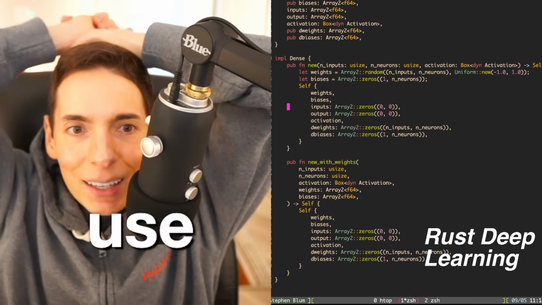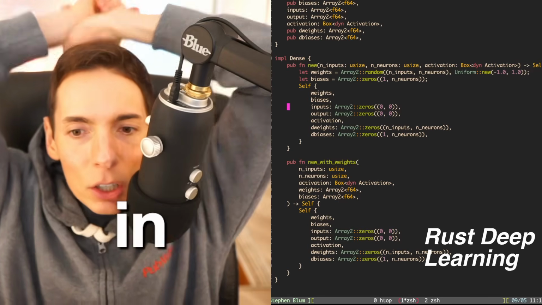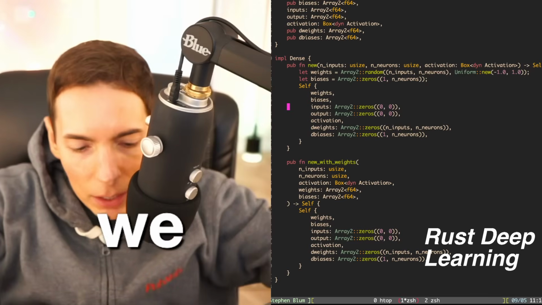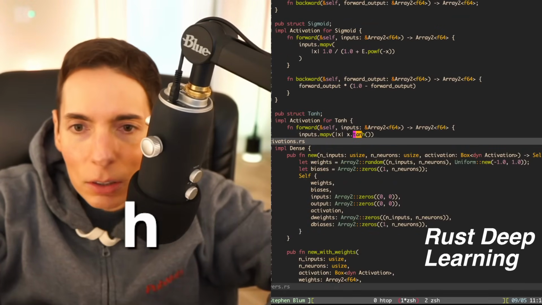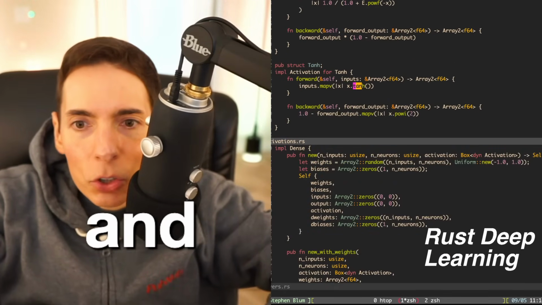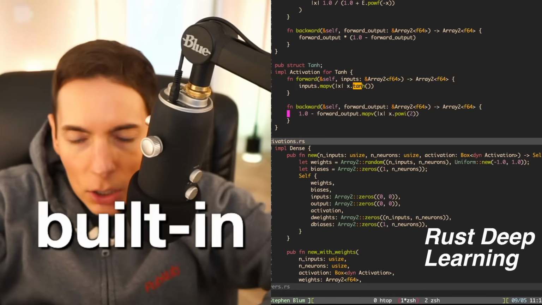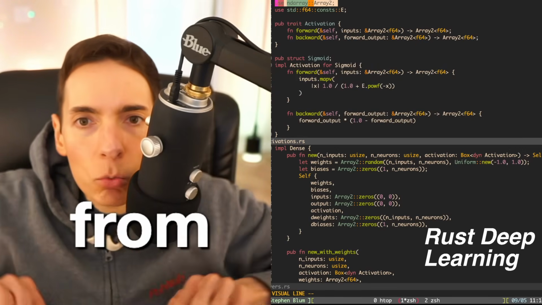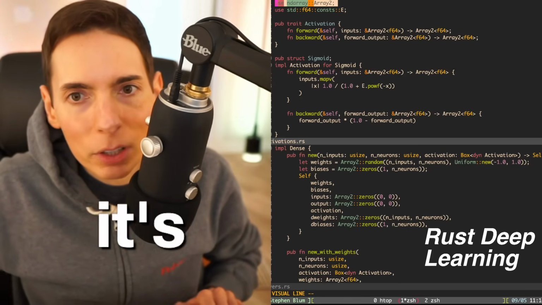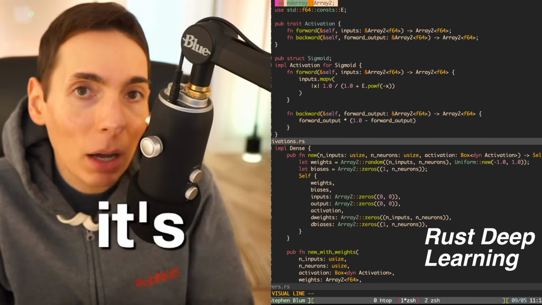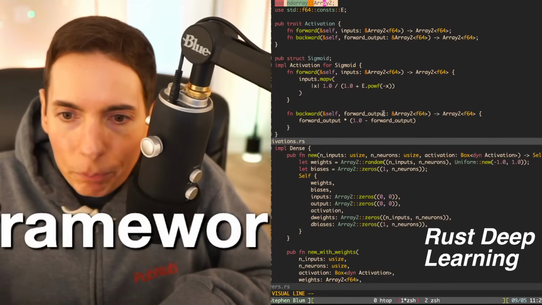We use a tanh activation function, but is there a predefined module in Rust? So yeah, you can use tanh, and we have an activation here. Check this out, activations. We have a tanh here. There you go. And I do believe it's a built-in tanh, which is coming from ndarray. It's called ndarray. So you can use ndarray, and it's got built-in math for that. It's kind of like NumPy in Python, but it's for Rust. We want to get back to our framework.